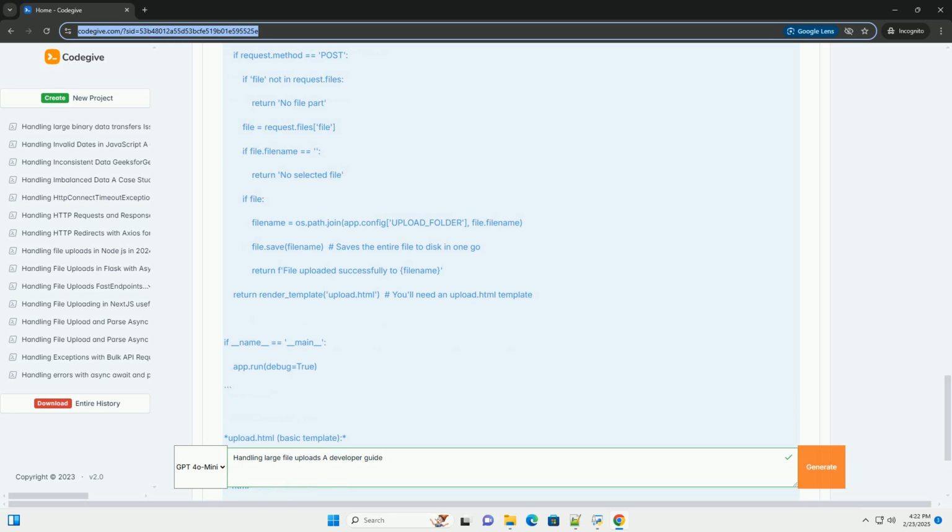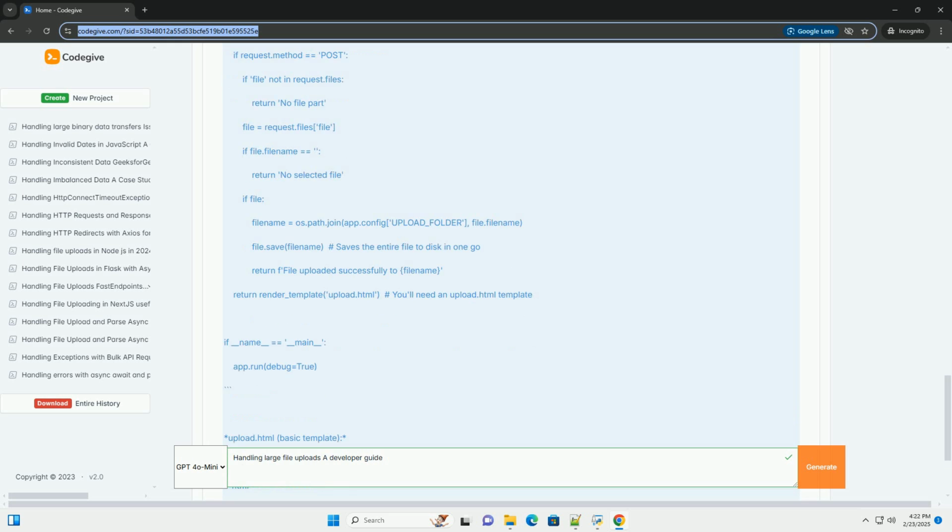Real-time processing: streaming uploads are necessary if you need to process the file data immediately as it arrives. High availability and scalability: always opt for direct-to-cloud uploads and asynchronous processing to ensure that your file upload system can handle a large volume of uploads without impacting the performance of your web application.